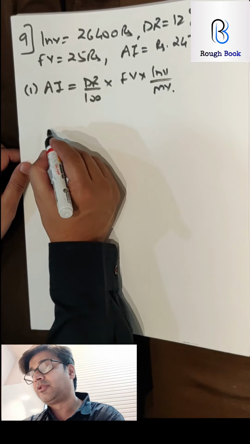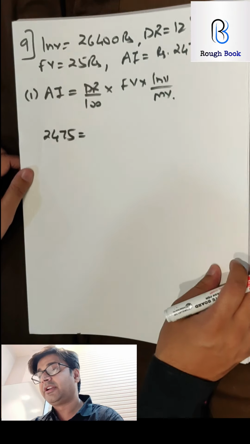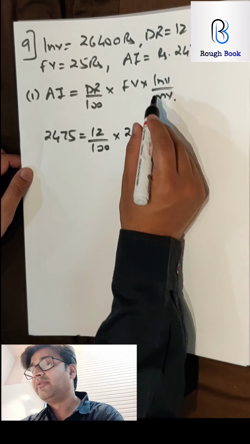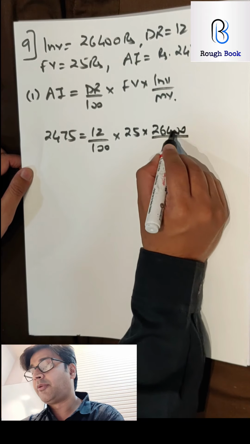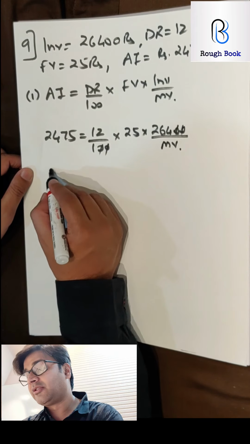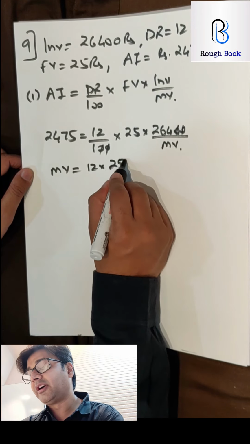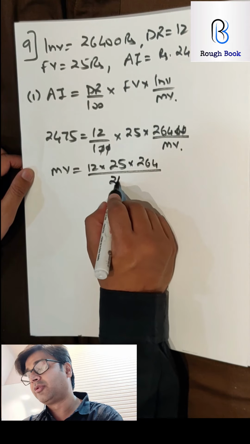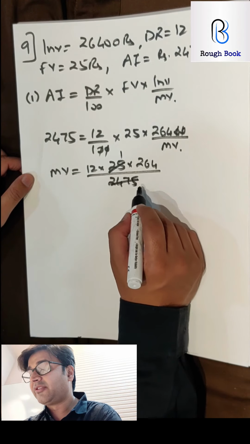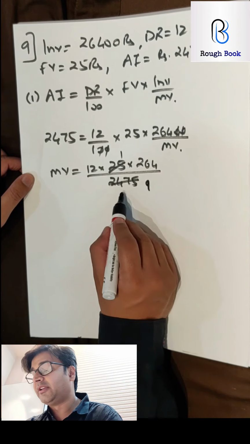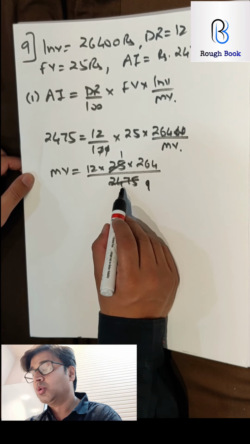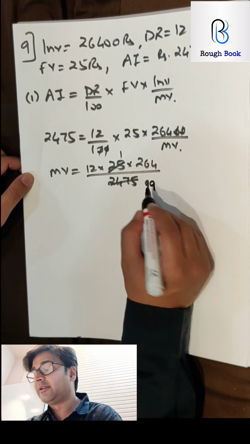Okay. So annual income 2475. Dividend rate 12% by 100. Face value 25. Investment 26,400 upon market value we are trying to calculate. So 2 zeros get cancelled straight away. So market value I push it up: 12 into 25 into 264 by 2475. Can we now cancel with 25? 25 ones are 25, 25 nines are 225. So 225, again 9 times.